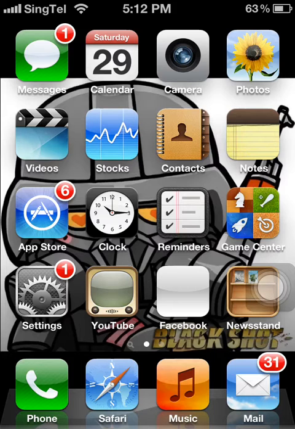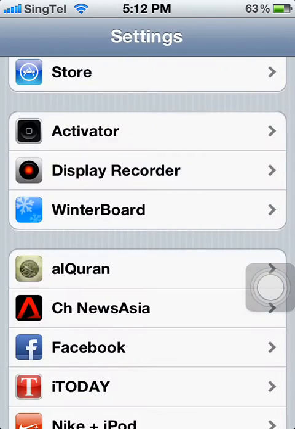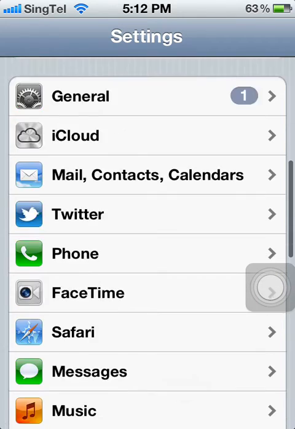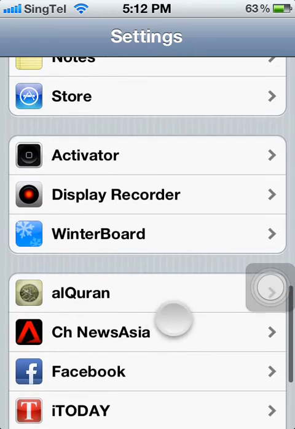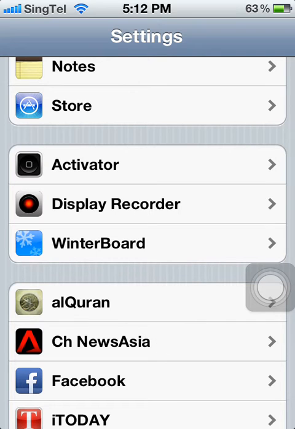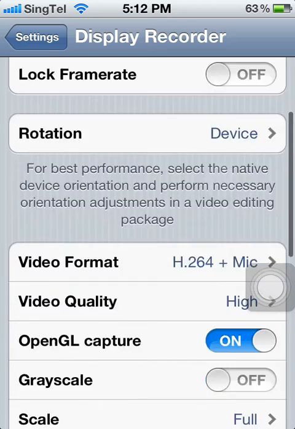Today I am going to show you how to record your voice using Display Recorder and how to get Display Recorder. So first I'm going to show you how to record with a mic on Display Recorder.